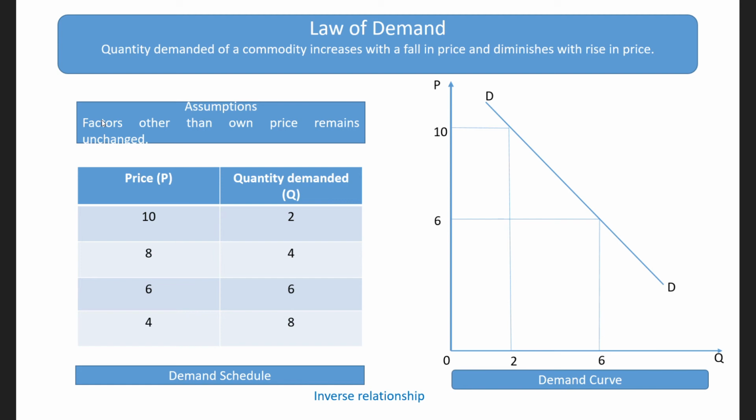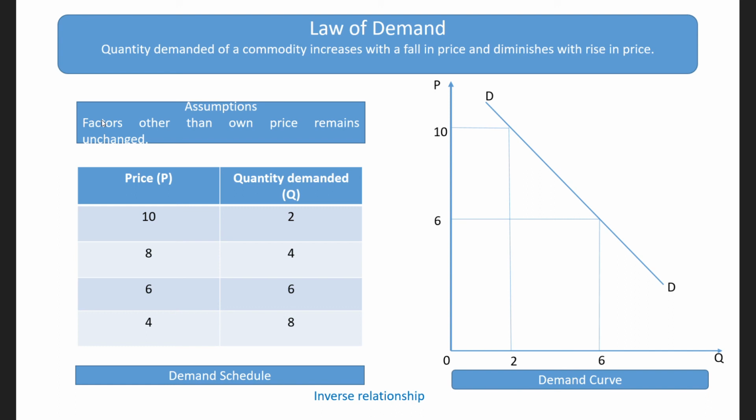Suppose the commodity we are discussing here is tea. Now, if you do not like tea, rather you like coffee, what will happen? When the price of tea falls, you need not increase your demand.